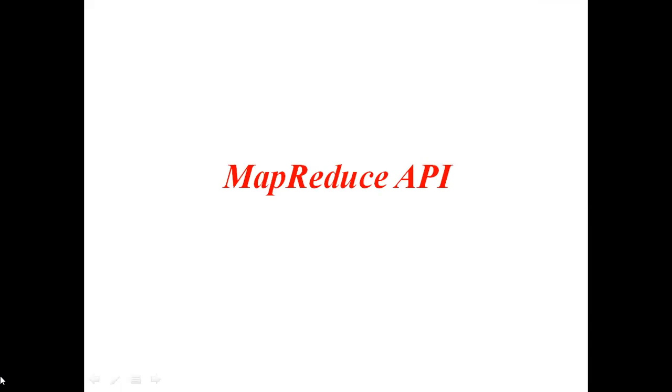Okay, we have seen that one. Now we have to see the programming of MapReduce. This concept will be very much clearly understandable if we practically run the programs.